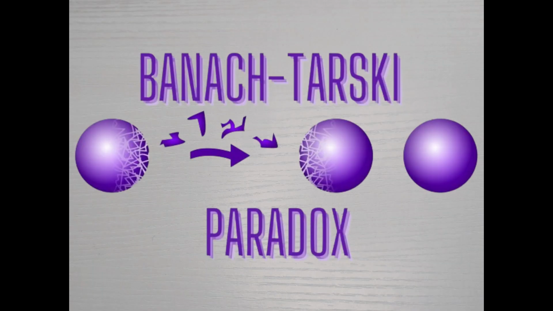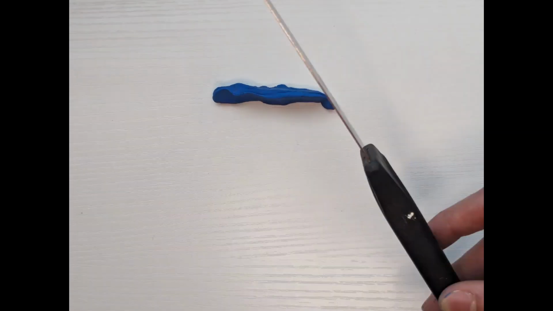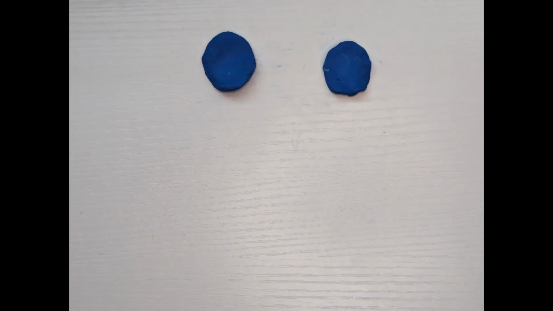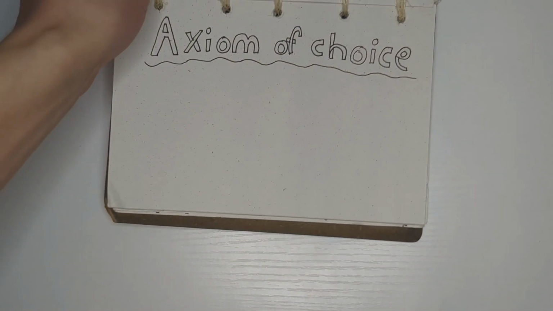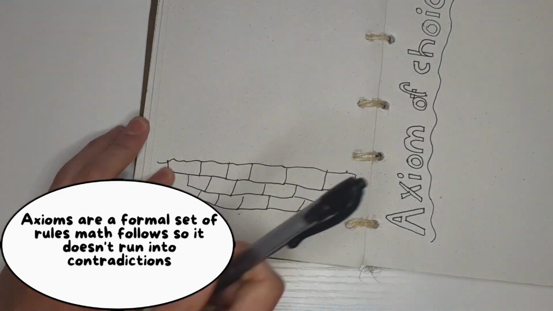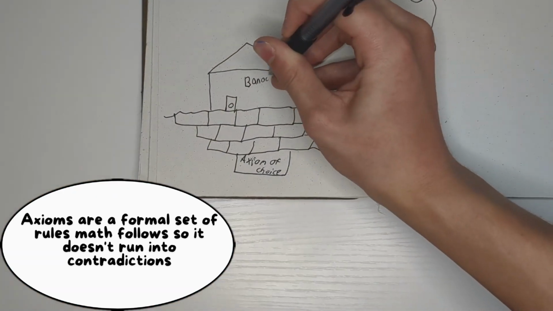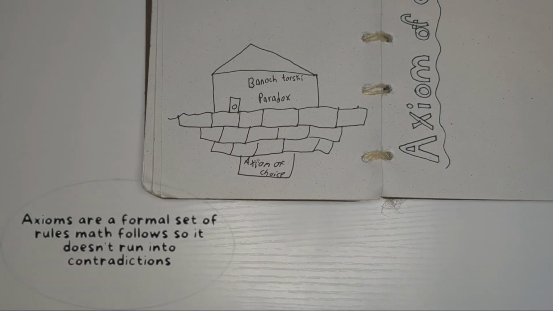The Banach-Tarski Paradox is the idea that if you get a perfect circle and cut it into infinitely many pieces, you will be able to create an identical duplicate circle. Do note that for this paradox to work, we will need the axiom of choice. Axioms are the building blocks of math. They lay the foundation for everything. For the Banach-Tarski Paradox to exist, we will require the axiom of choice.